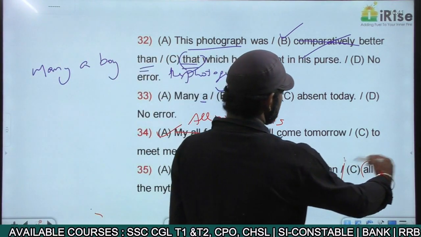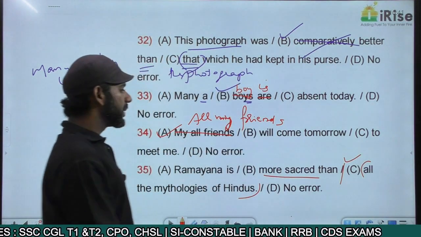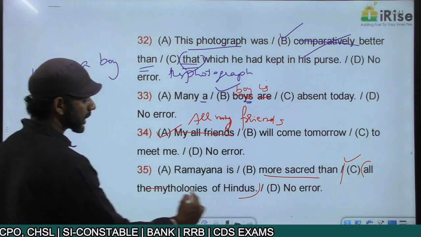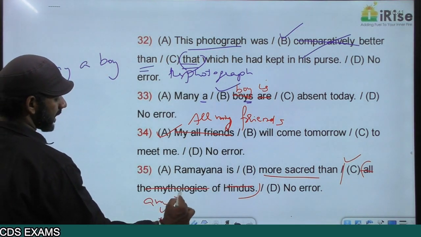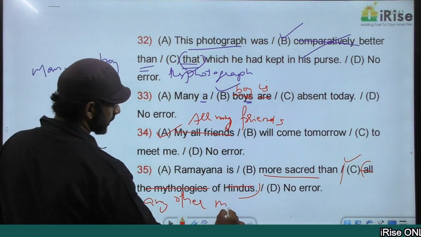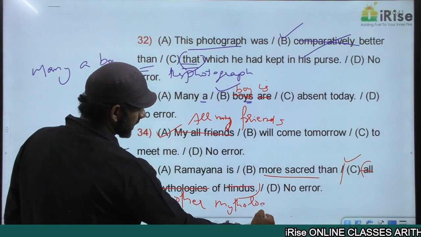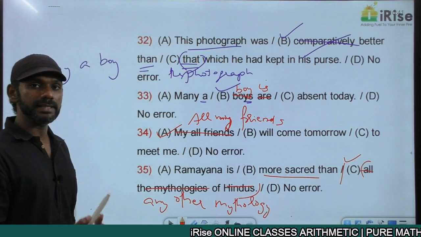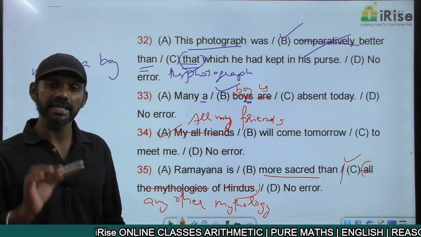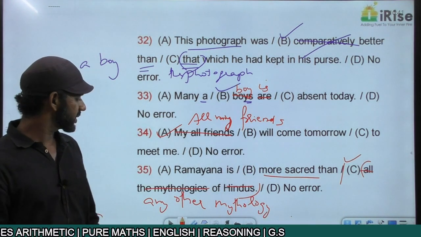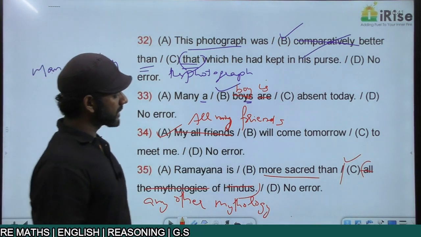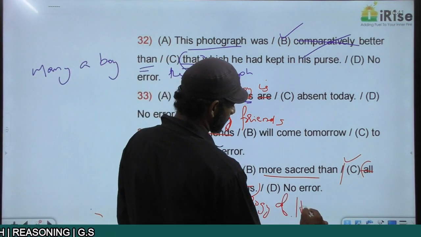Now in fact, the correct sentence must be "Ramayana is more sacred than any other mythology." "Any other mythologies" is a wrong usage. I told you in detail with examples in the topic adjectives. "Any other mythology of Hindus."